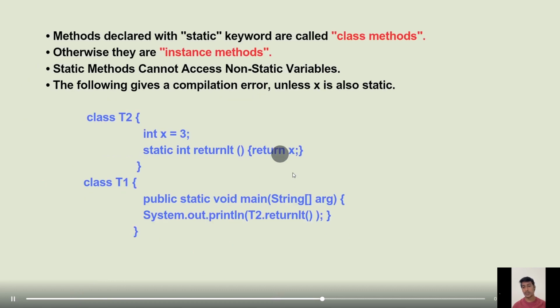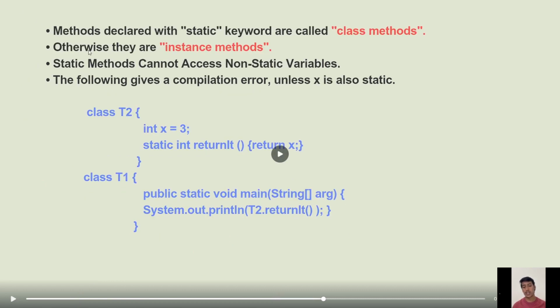A method declared with the static keyword is also called a class method. Otherwise they are instance methods. Static methods cannot access non-static variables. The following gives a compiler error unless x is also static. So class T2 is defined with int x equal to 3, and a static int method that returns x, that is 3. And here is the class with the main function, and it will print the T2 return function.